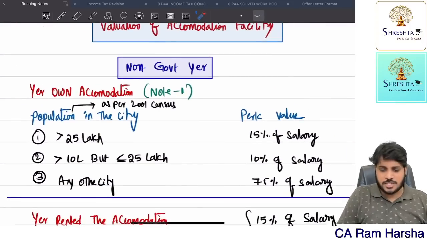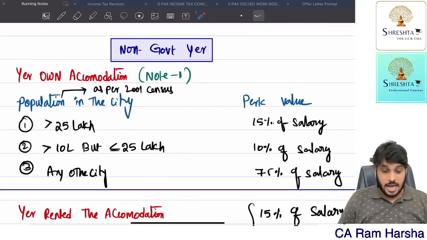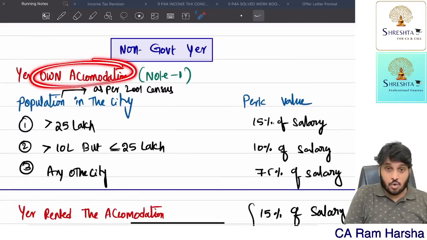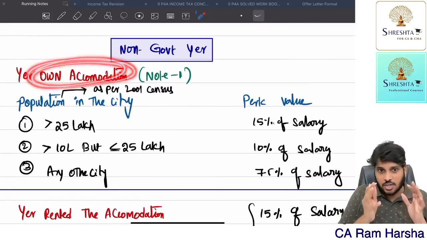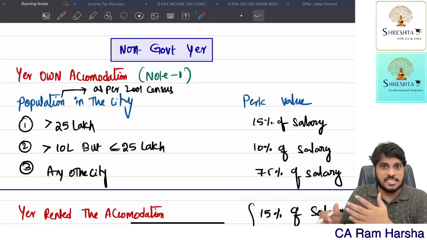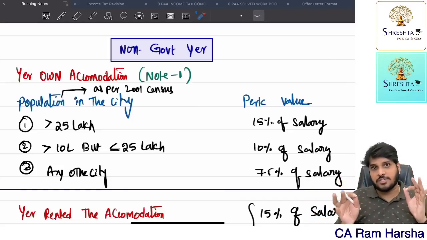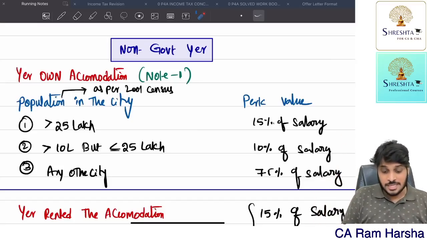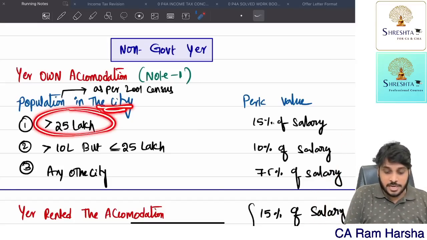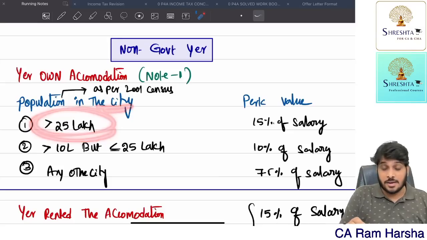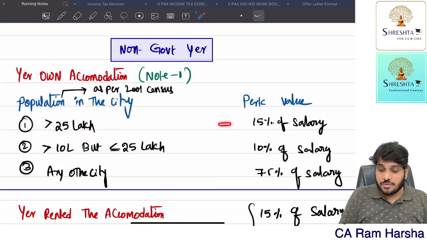Suppose the employer is non-government, and the company has its own staff quarters given to the employee for residential purpose. Then what is the value of the perquisite? If accommodation is given in a city where population is more than 25 lakh, the value of the perquisite is 15% of salary.